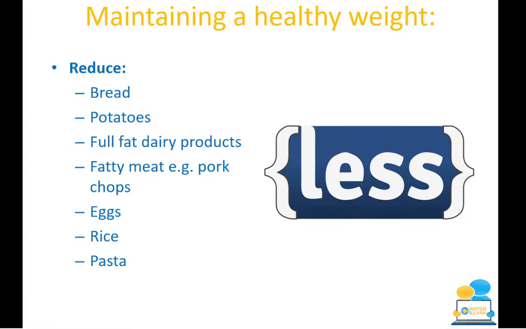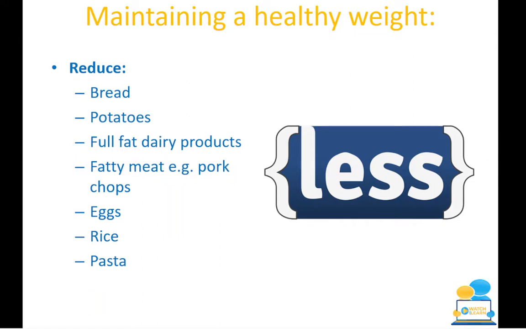The likes of turkey burgers over beef burgers, because turkey burgers have very little saturated fat, which is your bad fat. You're looking at reducing eggs. If you are going to eat eggs, have the egg white, which has no fat in it, whereas the egg yolk is high in saturated fats. You can still have eggs, but make your omelette with the egg white.